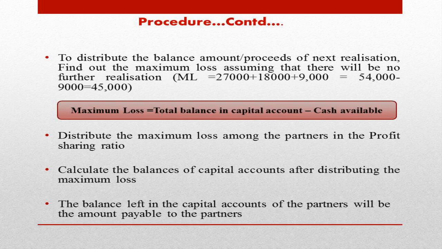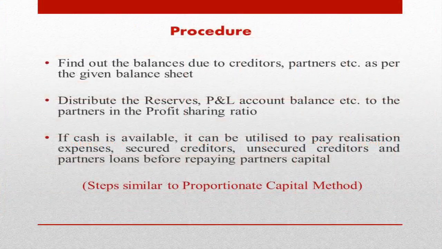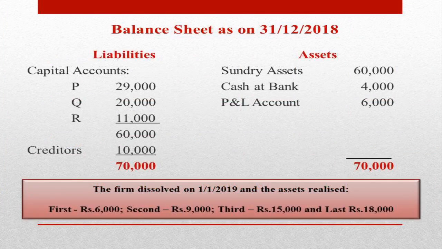Here, instead of distributing the amount available from the second realization of assets, note that the cash balance of 4,000 is already distributed. The first realization is also completely utilized to make payment to creditors. Then the second realization amount of rupees 9,000 is available. If we are working out the problem in the proportionate capital method, we directly distribute this 9,000.